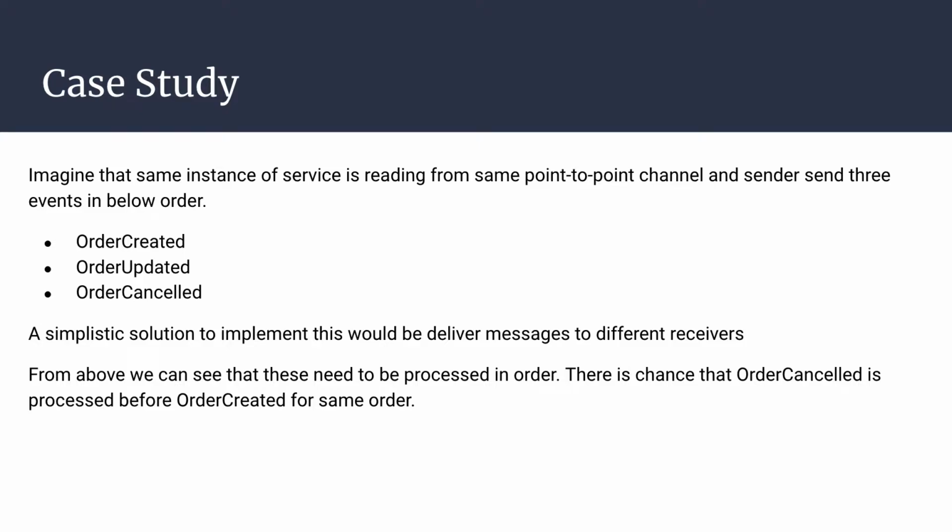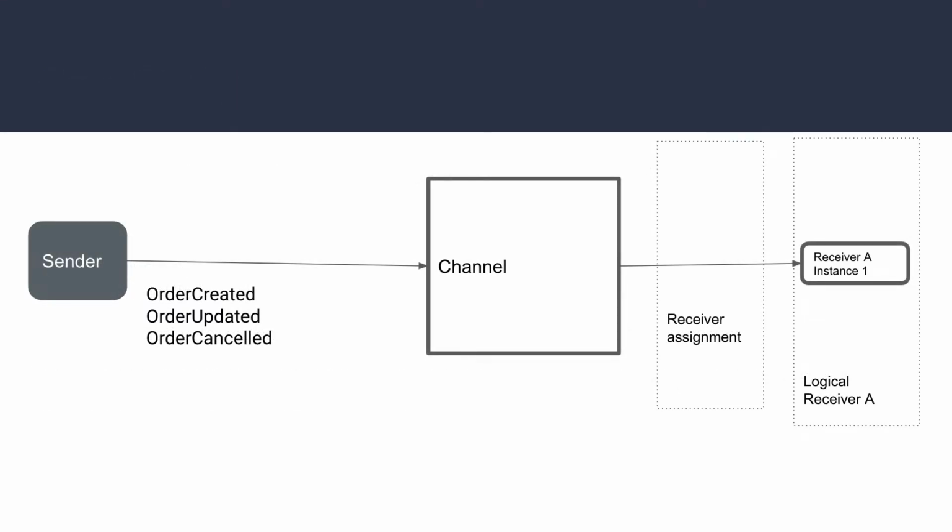So just imagine that you have a system which creates an order. It provides a mechanism to update that order and also cancel that order. So if you have a point to point channel where the sender is sending messages to a channel and those messages are processed by a single receiver, then the order will get created, then an order updated request will come, and then an order cancelled request will come, which will go to the receiver, and the receiver will keep processing in the same order in which they have arrived.